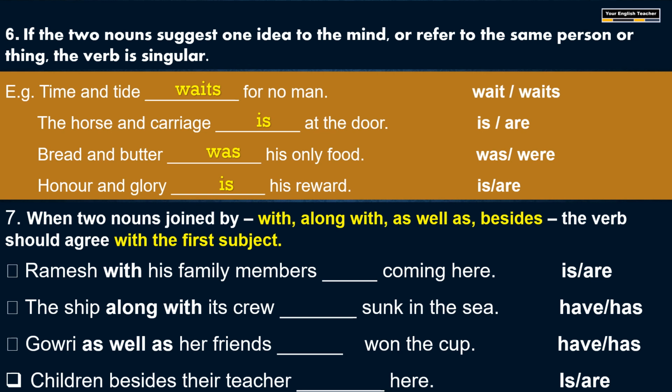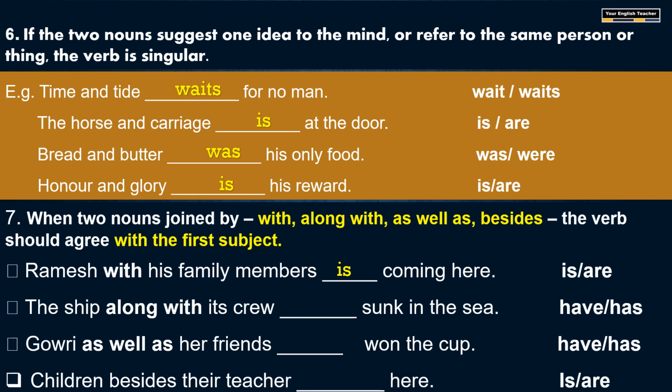When you connect two nouns using any of these, with, along with, as well as, besides, we have to consider the first subject and accordingly we have to choose the verb. Here, what is the first noun in the subject? Ramesh. So singular or plural? Singular. So take a singular verb. Ramesh with his family members is coming here.